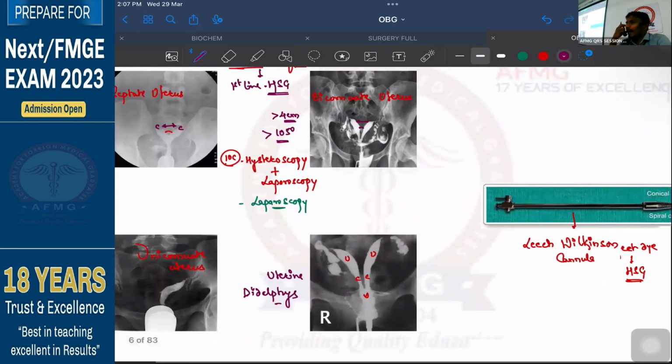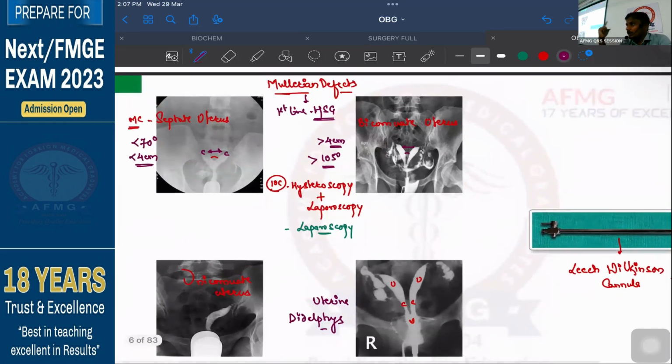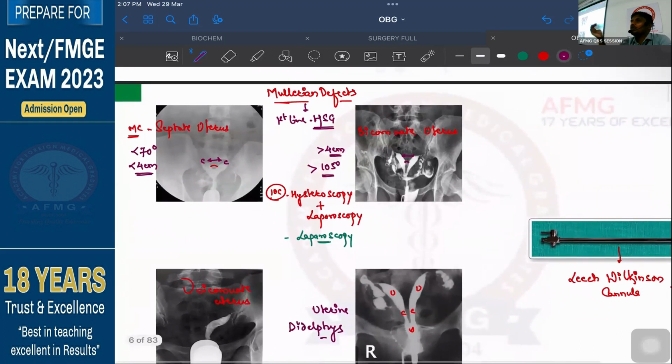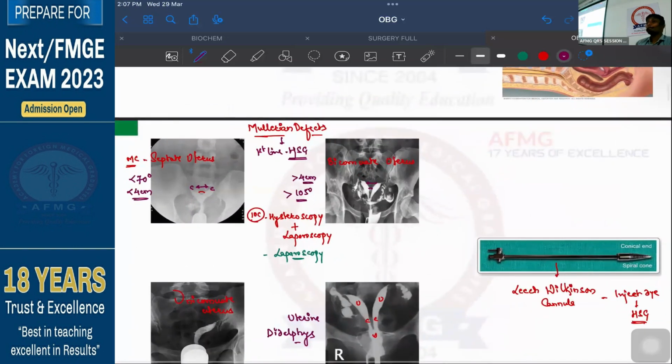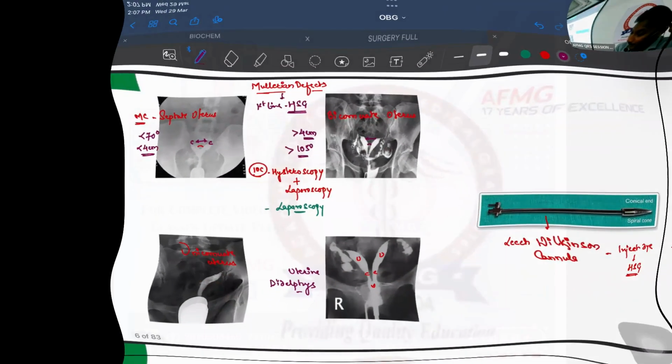ठीक है, तो याद रख लो ये बात. If a patient is having one pregnancy loss or one abortion and she was diagnosed to be a case of septate uterus, will you treat her? By which mechanism you will treat her? Please tell me which method. If a patient was having a septate uterus, she had one abortion, what would be the treatment? So please remember